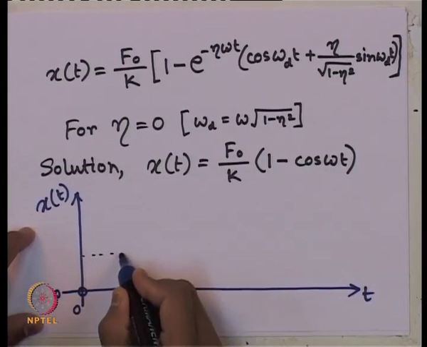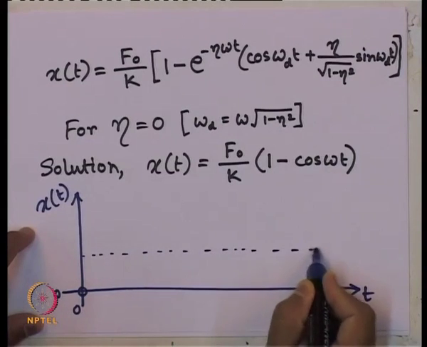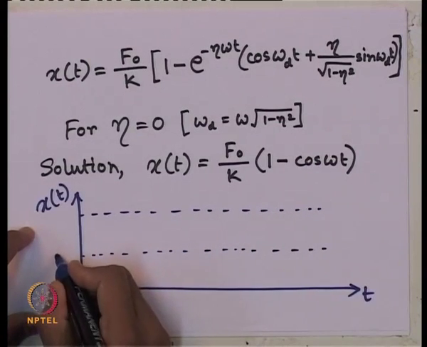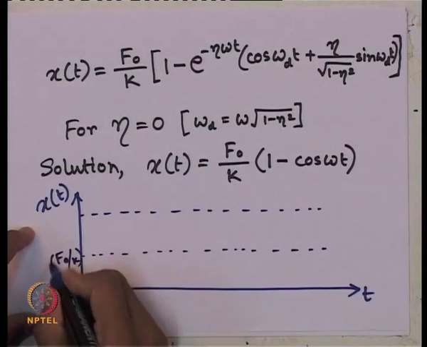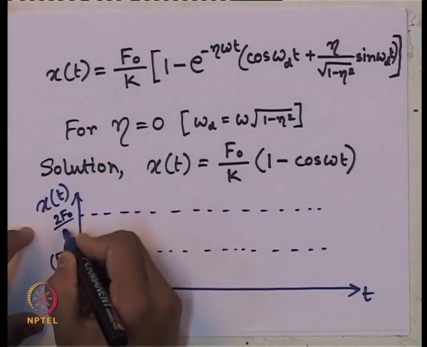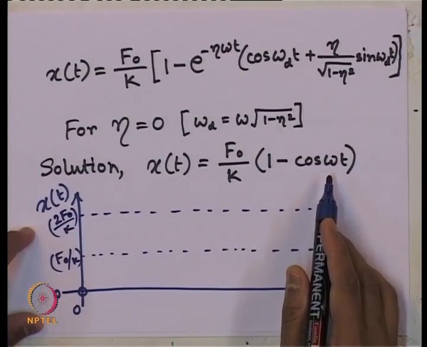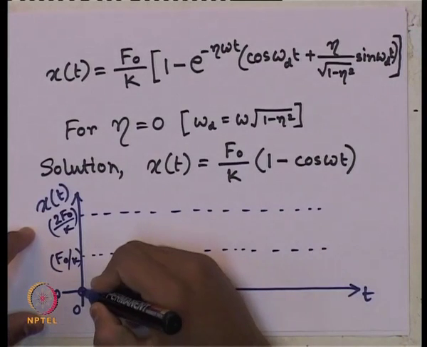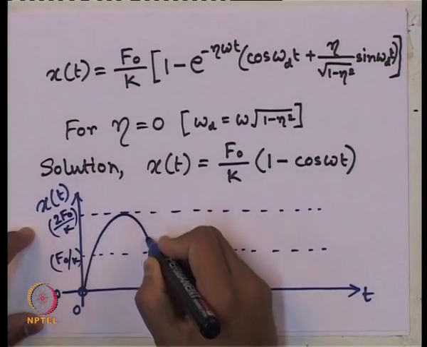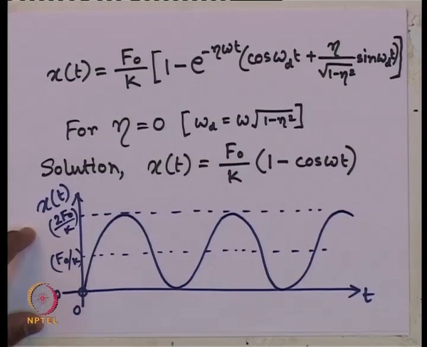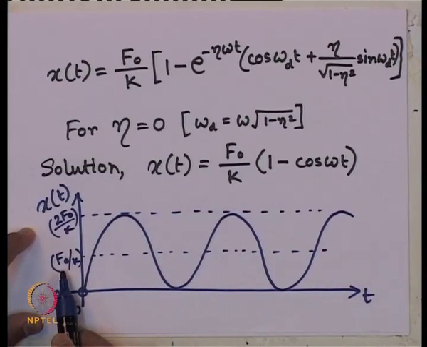So, about this axis of F naught by k, let me draw two parallel lines. This is F naught by k, this will be 2 F naught by k. When it is giving the minimum value of minus 1, we are getting 2 F naught by k. So, it is now a harmonic function oscillating like this. It is the undamped case, so there is no damping, it keeps on oscillating about this line.